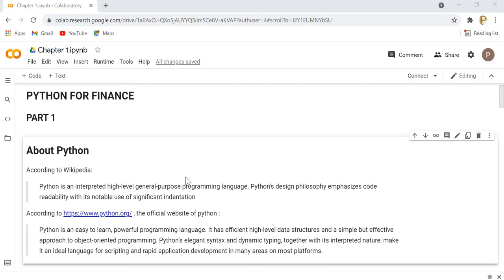So this is part 1 of our video tutorial series on the topic Python for Finance. In this video tutorial series we will be learning about how to use Python for financial data analysis. So what is financial data? Financial data is the data generated by financial institutions and organizations like banks, the stock market, forex exchanges, insurance companies, and other small and medium-sized financial organizations and institutions.